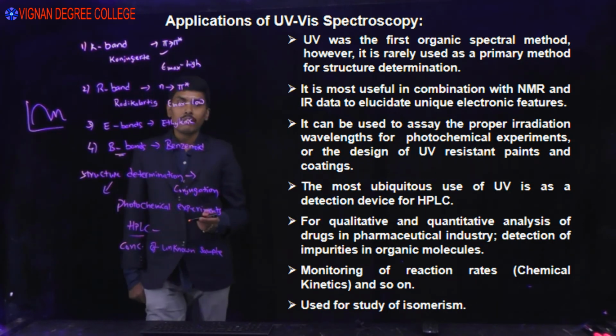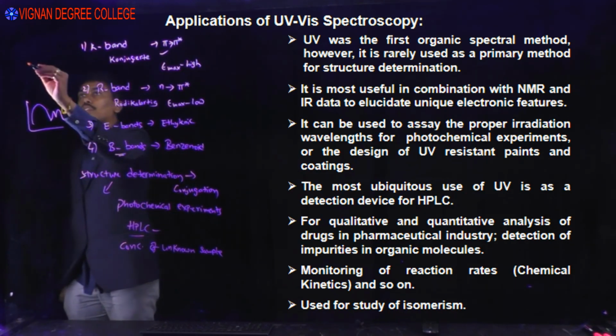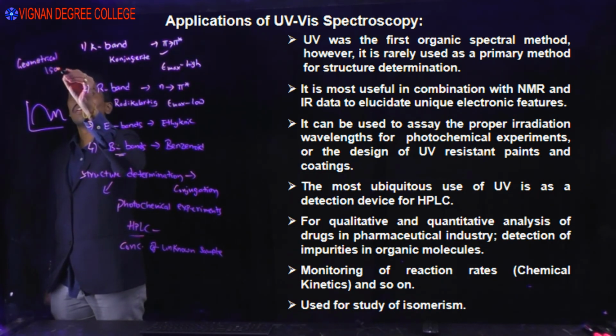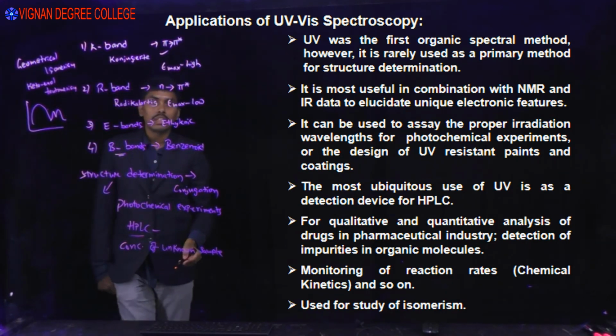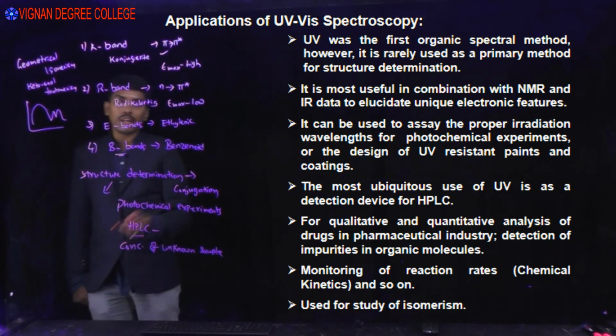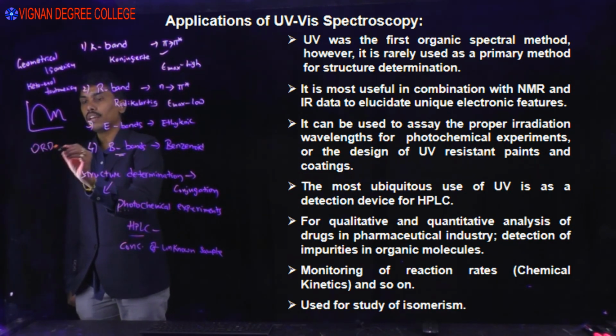And monitoring of reaction rates. Next, it is used for study of isomerism. You can study geometrical isomerism, cis-trans isomerism, keto-enol tautomerism, etc. For study of charge transfer complexes, UV visible spectroscopy is also useful.